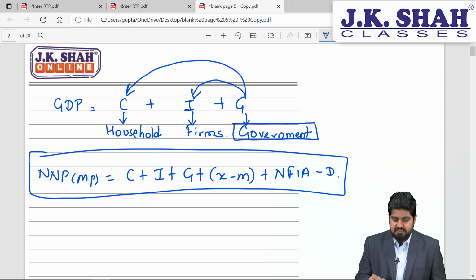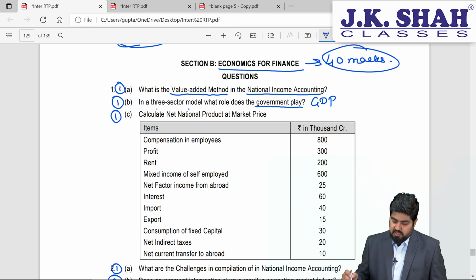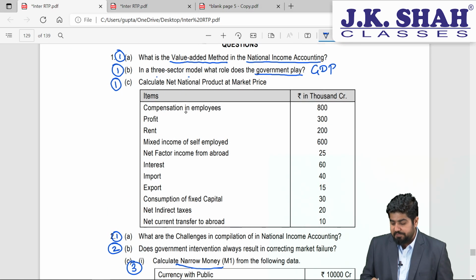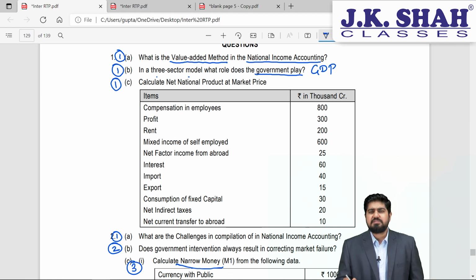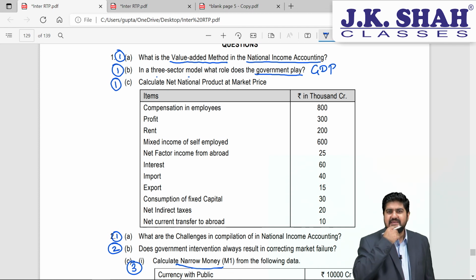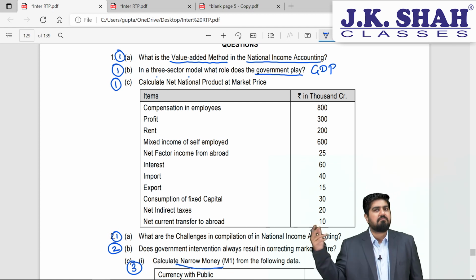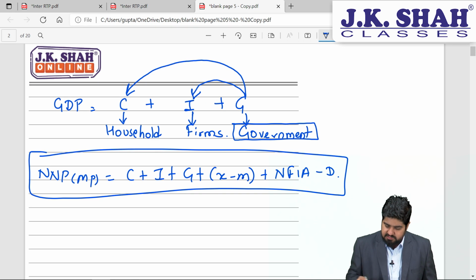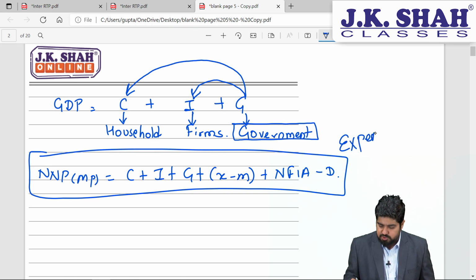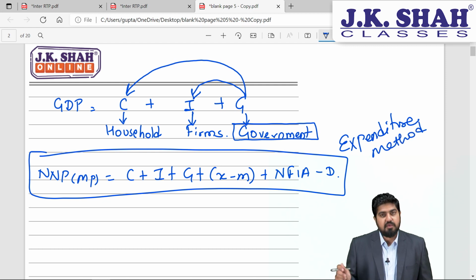Let's have a look at the question that they have given here. The question, if you see, compensation to employees. Wait, hold on. Compensation to employees, isn't it part of income method? But NNP at market price, this particular formula belongs to expenditure method, right?